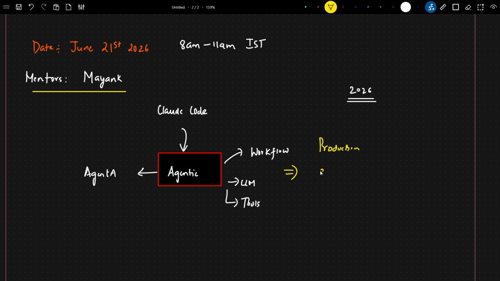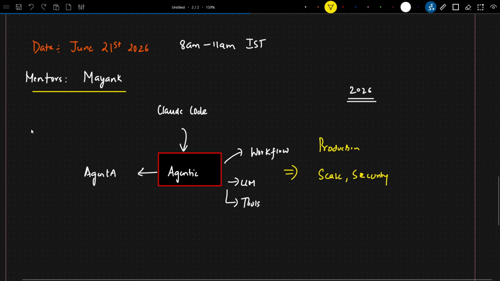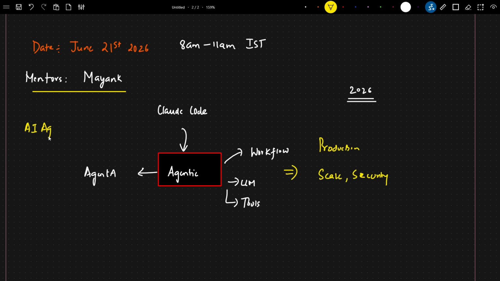So there we basically talk about scale, we talk about security, because security is very important, right? Because this AI agent will be working independently. Yes, human in the loop approvals can be applied, but there are still a lot of things. Recently, I've heard that at one company an AI agent deleted the entire production database in just 9 seconds. So you obviously want that your AI agent should not perform like this, right?